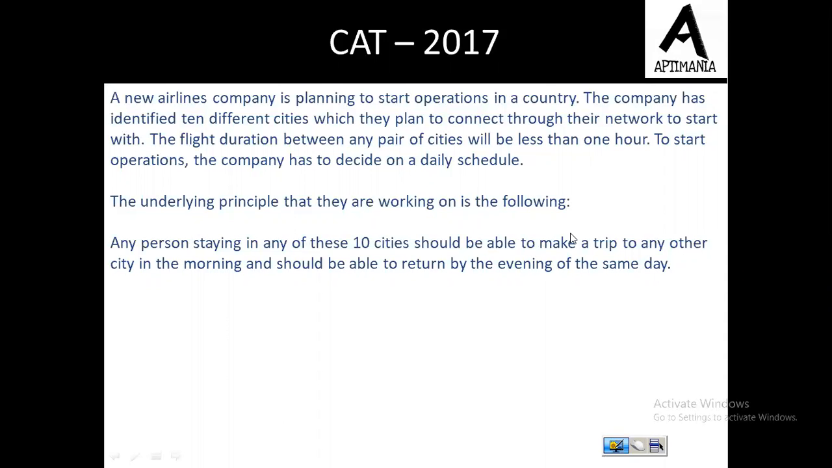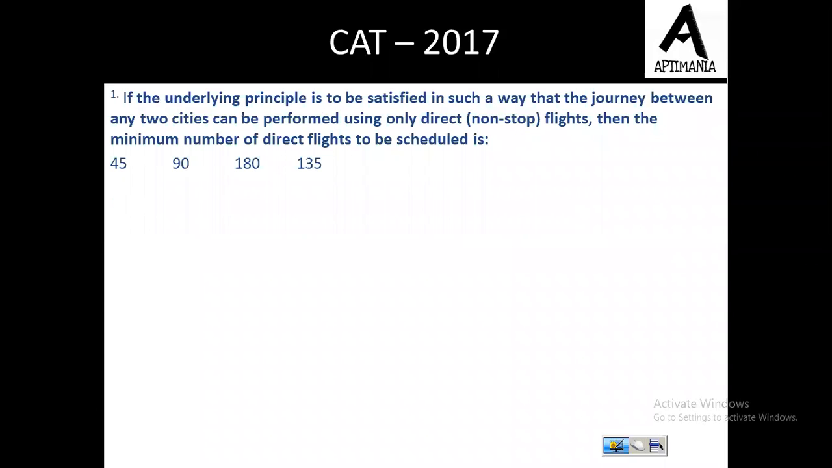ठीक है, तो ये क्वेश्चन है. Now this was the information that was given to us. So let's move to the first question of this set. If the underlying principle is to be satisfied in such a way that the journey between any two cities can be performed using only direct flights, then the minimum number of direct flights that need to be scheduled is